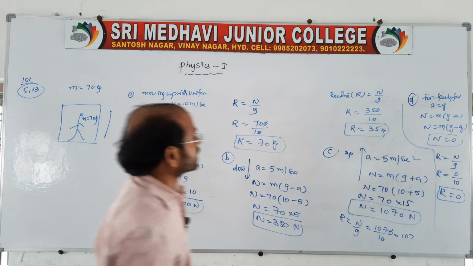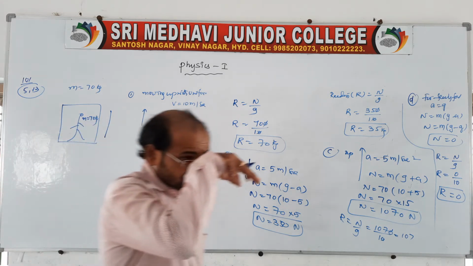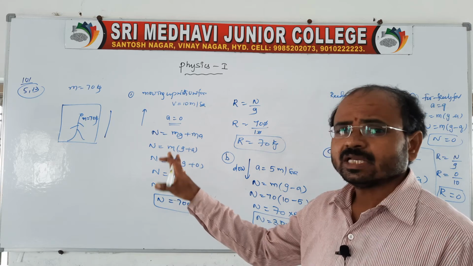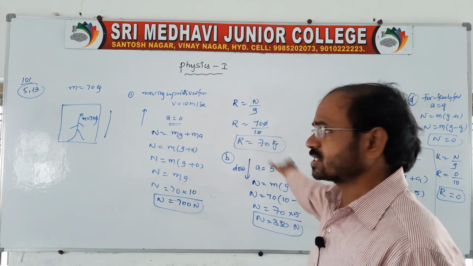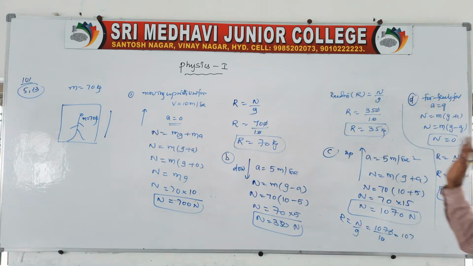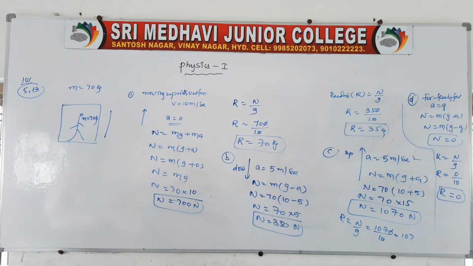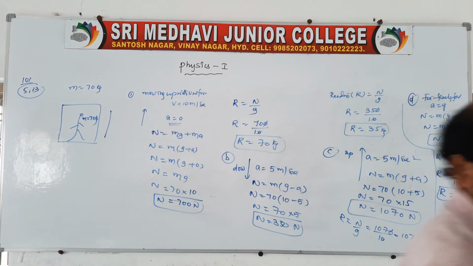Like this, it is a numerical problem related to the lift. It is not required for calculation in the intermediate public examination. For objective type, if any problem is given, then you go through it like this. This is the method related to the lift. Clear? If some numericals are given like this, then the approach will be like this. Is it okay now? This is given on page number 101, question 5.13. Go through the fourth one in that question.